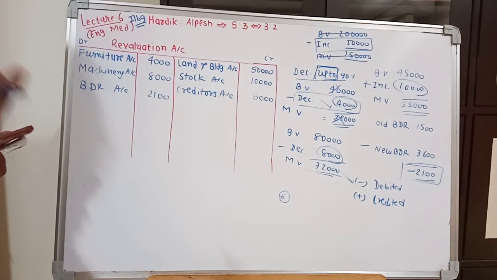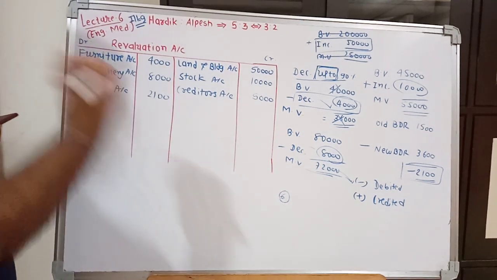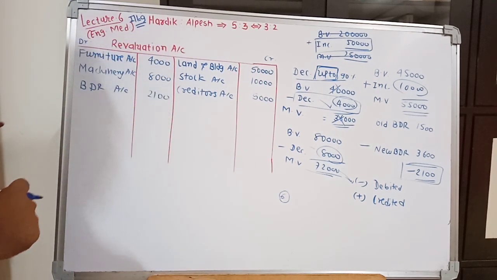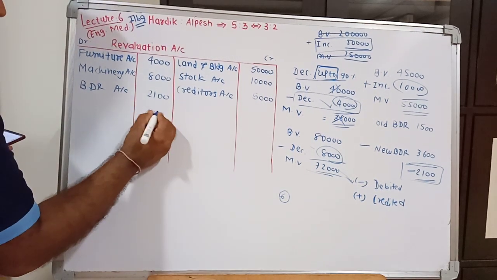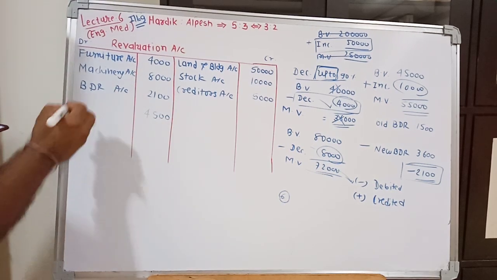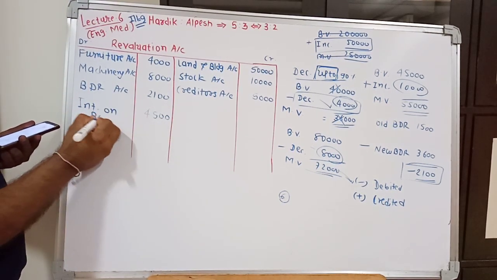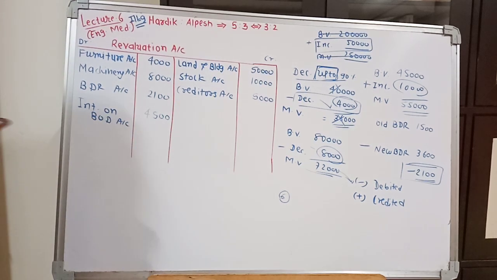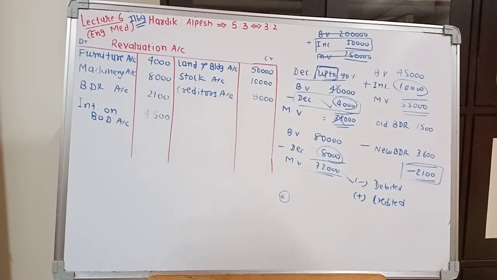तो interest on BOD is our payable amount and payable is our loss or expense, and loss and expense will be debited in revaluation account. So here the total interest given on BOD is 4500 will be debited, and here we have to write interest on BOD account. In this example all the 7 adjustments are complete.